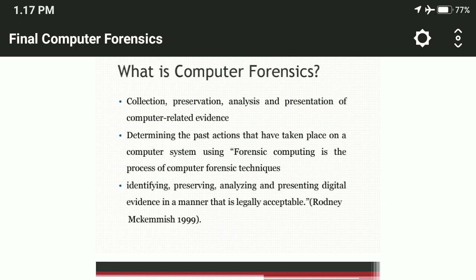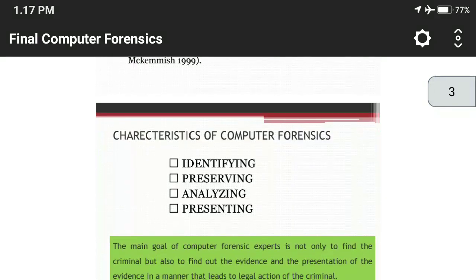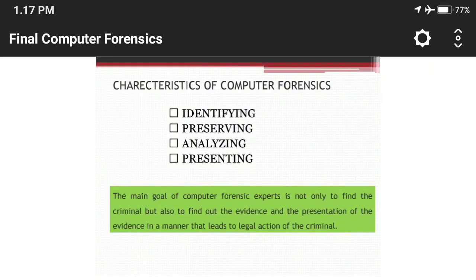Identifying, preserving, analyzing, and describing digital evidence in a manner that is legally acceptable is a definition given by Rodney McCamish in 1999. Computer forensics has four important properties: identifying, preserving, analyzing, presenting. The main goal of a computer forensic expert is not only to find the criminal but also to find the evidence and present it in a manner that leads to legal action against the criminal.